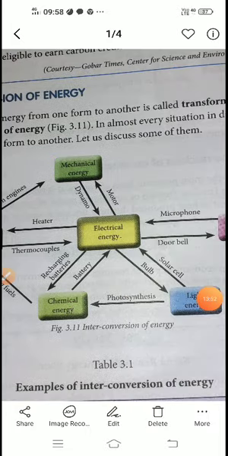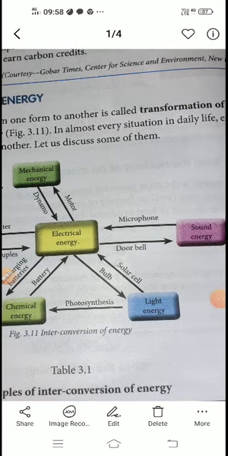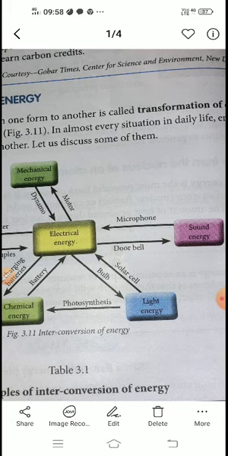Next one, mechanical to electrical. How do we convert? It is your dynamos. Electrical to mechanical, it is your motor. Dynamos are used to convert mechanical to electrical, and the best example here will be your generators. The next one, electrical energy to sound energy, microphone, doorbell. Sound energy to electrical energy, microphones.